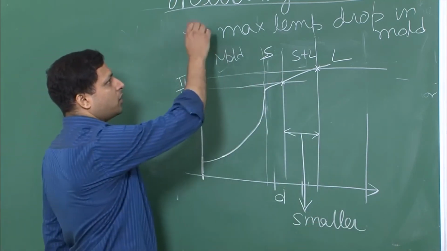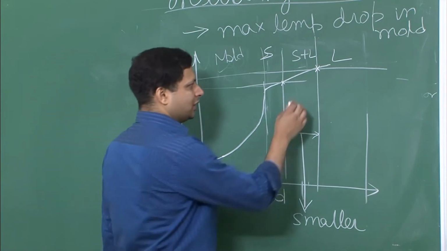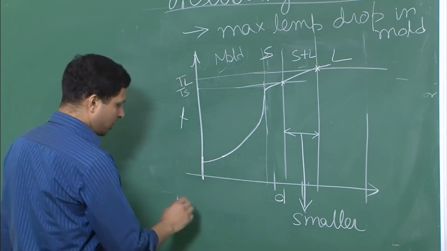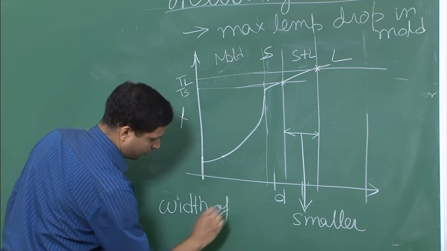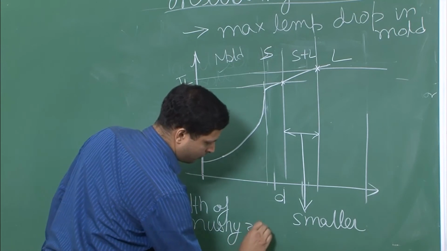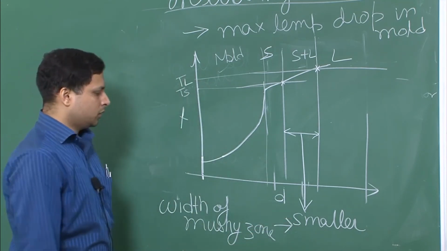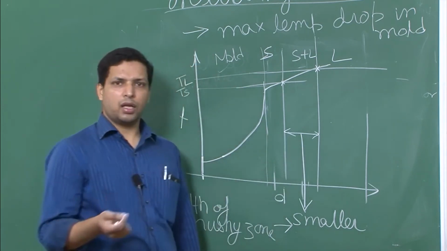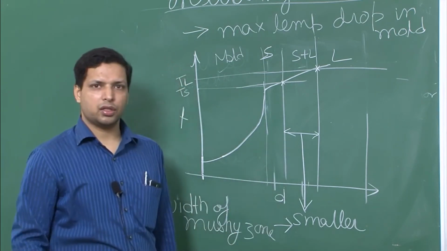So when we are talking about insulating mold conditions for solidification of alloys, the solid plus liquid region, or the width of the mushy zone, becomes smaller. So as soon as the liquidus reaches the end, the solidus will also reach the end.